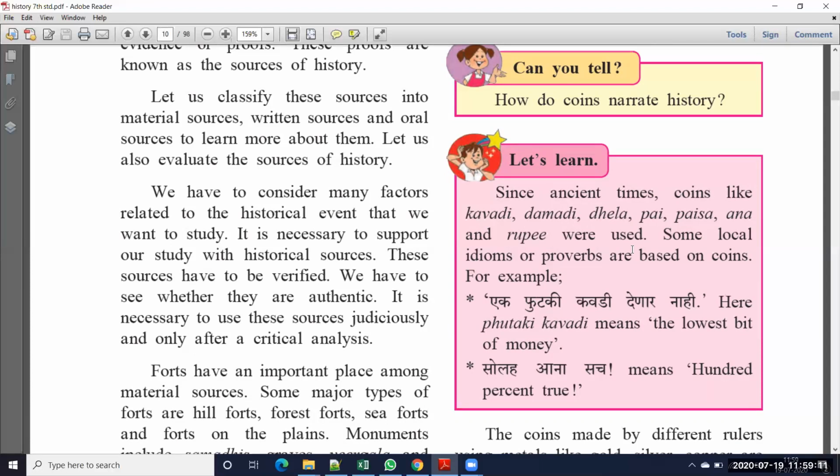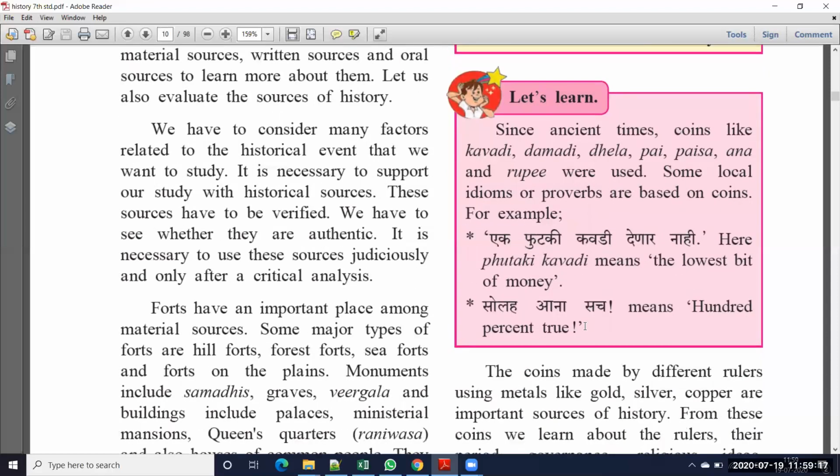On those coins they wrote some proverbs also. What is a proverb? See, here they have given examples also. Proverbs, already you know. You all are writing on the board now every day: Education is divine. Sorry, knowledge is divine. A friend in need is a friend indeed. That type of slogans you are writing on the board now, that I call a proverb. So these proverbs they also wrote on coins.